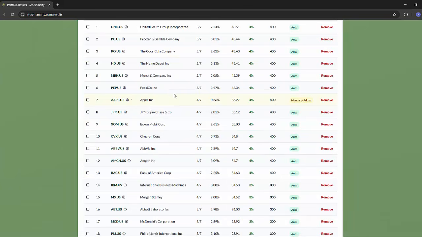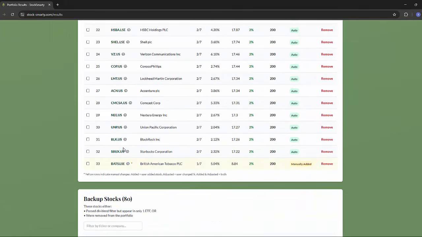You will notice that some stocks are highlighted in yellow, like the one we added, Apple, and the one we added from our backup portfolio, British American Tobacco. That's the tool flagging that this stock has been manually changed by you, either added, removed, or has its allocation adjusted. This is a visual reminder that you've stepped in and overridden the algorithm. The yellow stays with your stock, so you always know what's been customized versus what comes straight from the analysis.